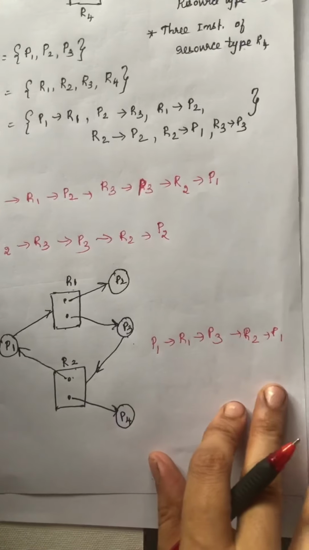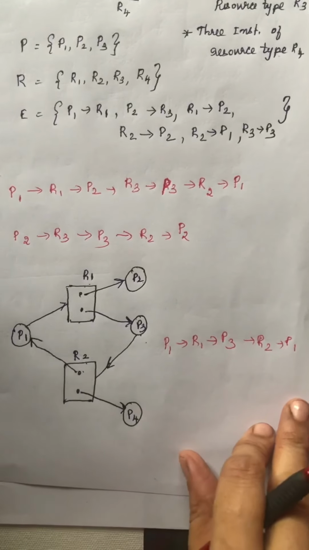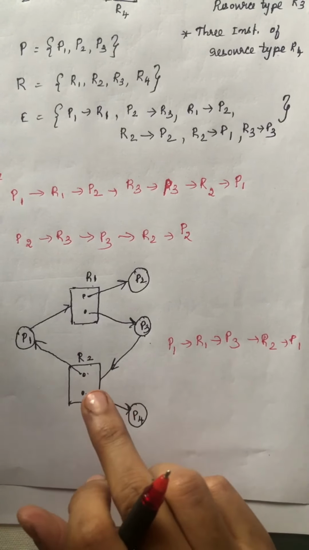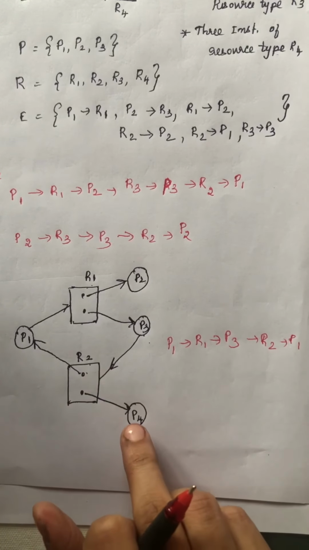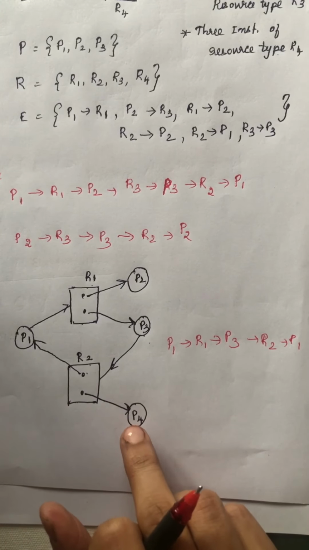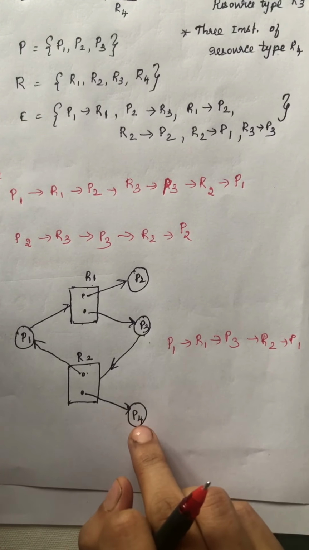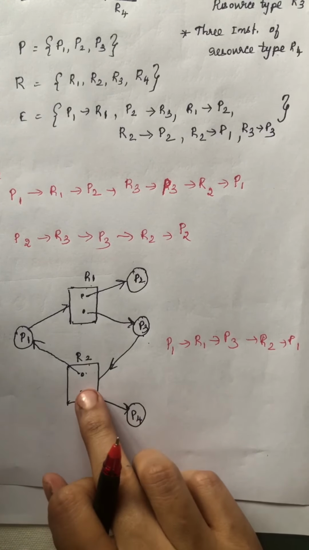However, there is no deadlock here, because even though it has a cycle, deadlock cannot occur in this system. P4 is not requiring any resource, and it is holding the resource R2. So first P4 will make use of this resource, finish its execution and release it. Once R2 is released, it will be used by P3.